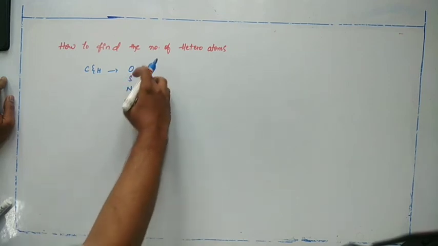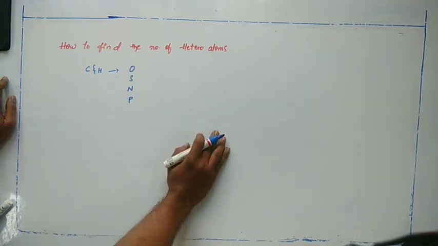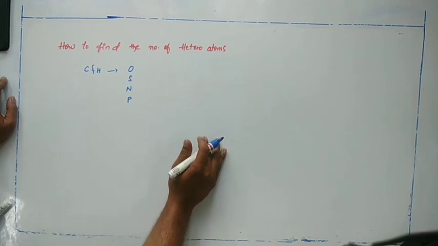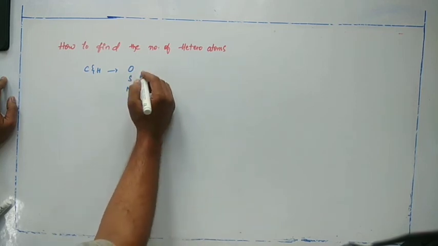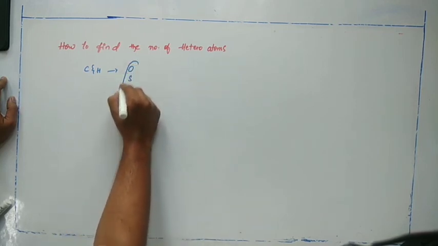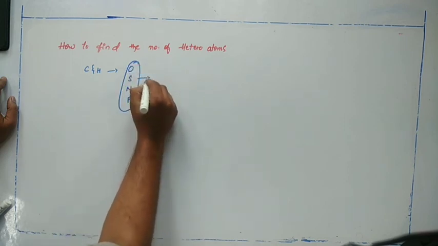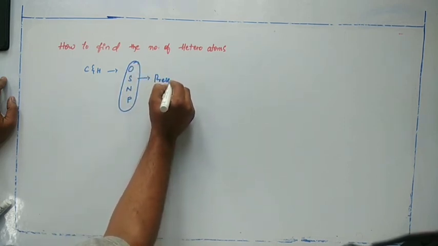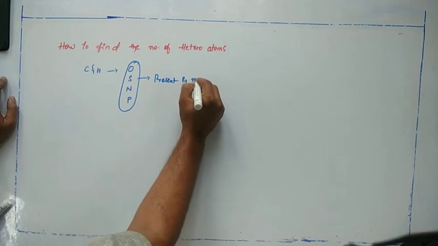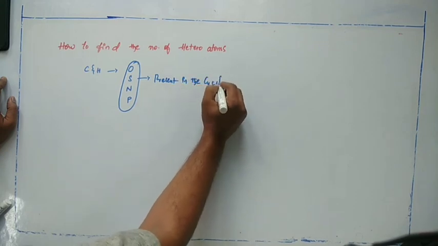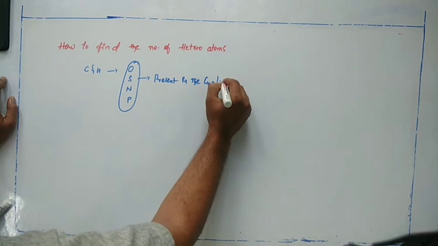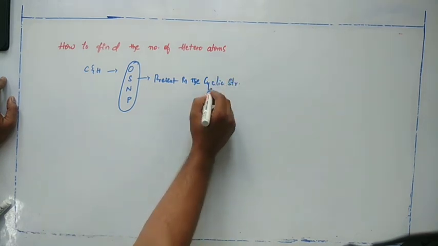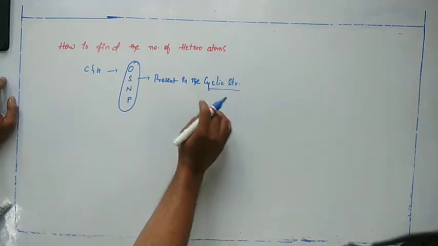These type of atoms can be considered as heteroatoms, and they must be present in the cyclic structure. So the cyclic structure is important.